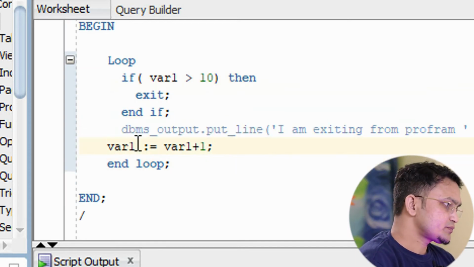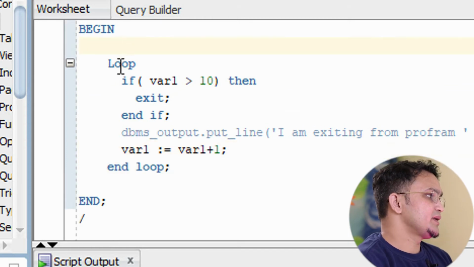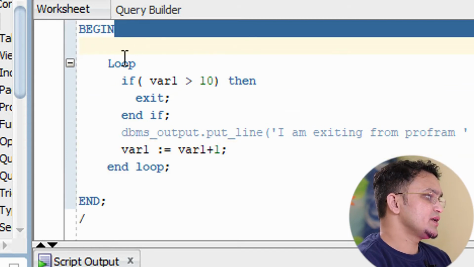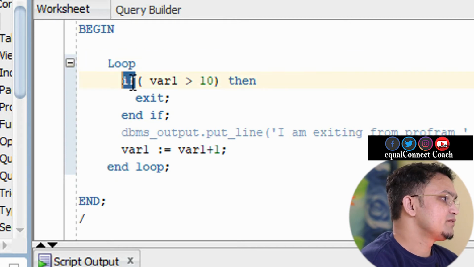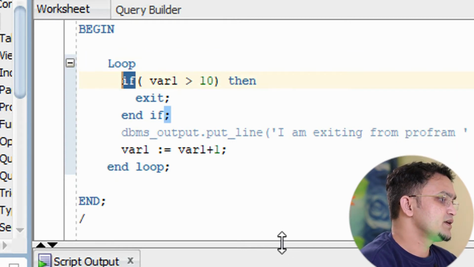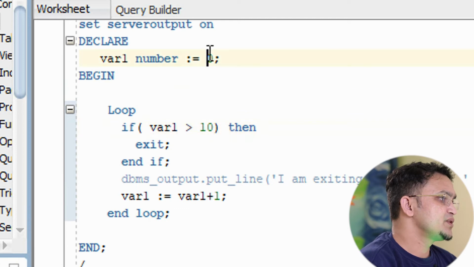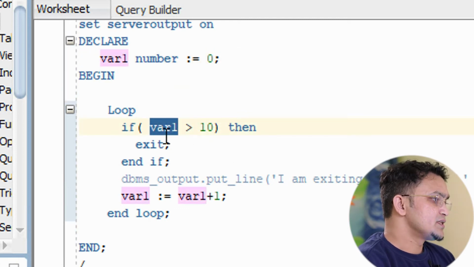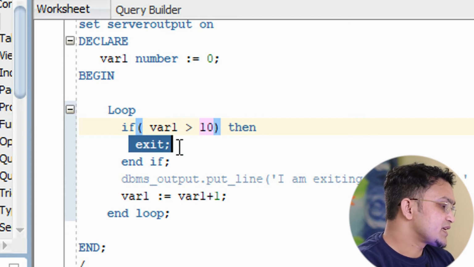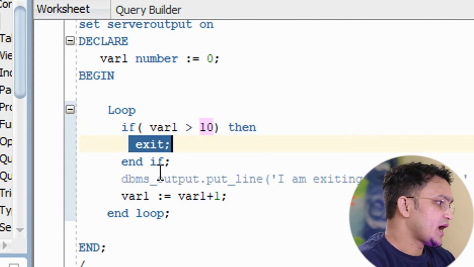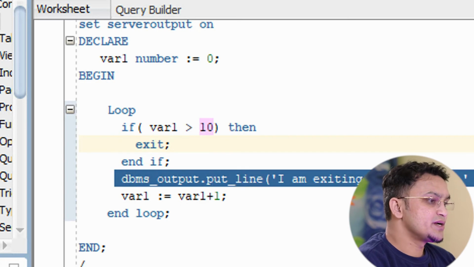Let's say for example I have written some piece of code over here. After that the control came over here. It will check what is the value of my variable 1. Initially my variable 1 value is 0. Is 0 greater than 10? No, it is not true. So this exit keyword won't get executed, and it will print this line.